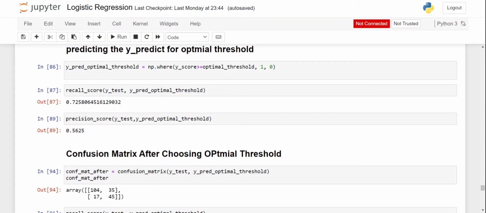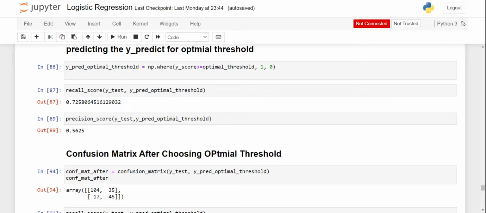Now we will predict with our model for the optimal threshold. For that we will use the numpy where function: wherever the y score, or probability of a diabetic person, is more than the optimal threshold, which we got as 0.245, not 0.5, we set that as 1, and wherever the probability value is less than it, we set 0.